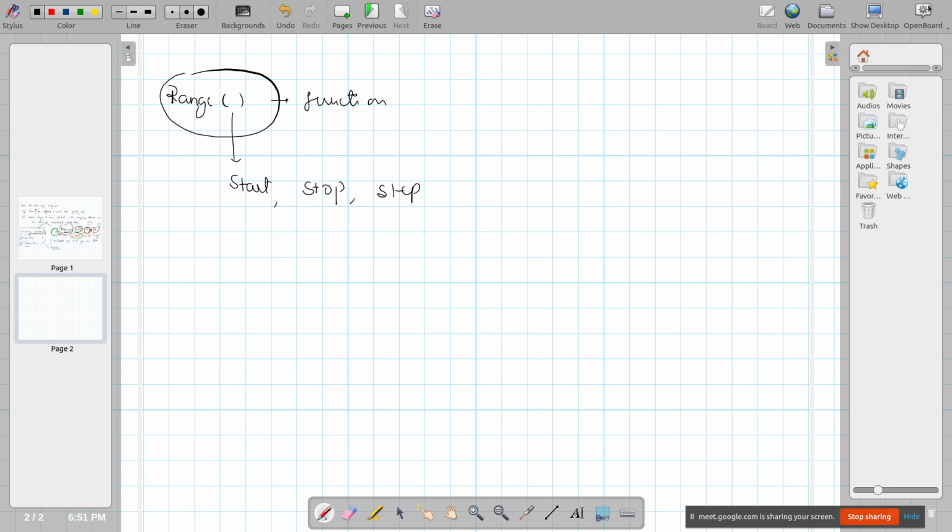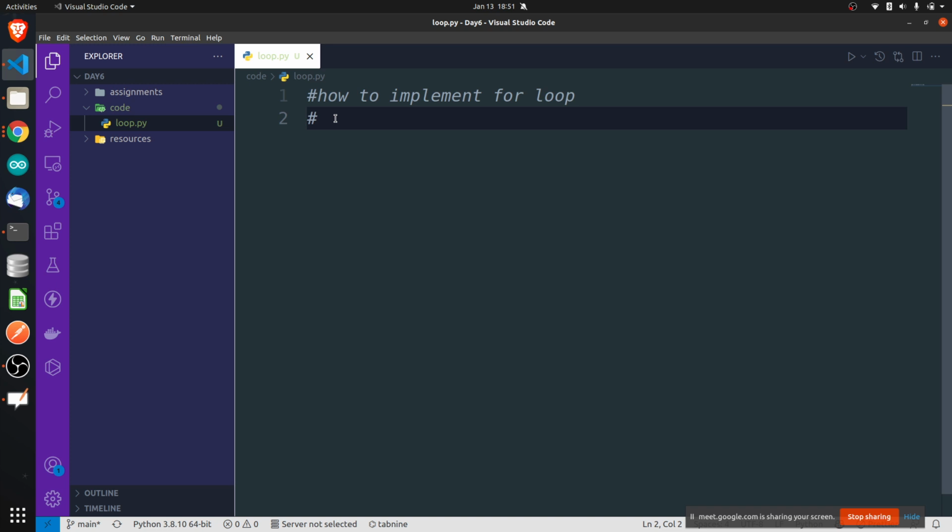It is used not to generate numbers, but actually to start a counter value. Like you have a stopwatch, right? You start your stopwatch from 0 and maybe you stop it at 10. So the range function will do the same thing. It will start a stopwatch from a starting number to the ending number.